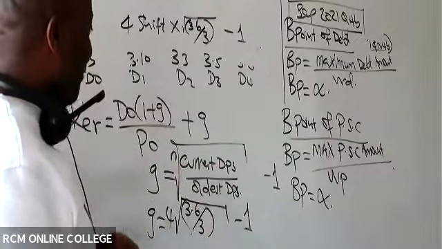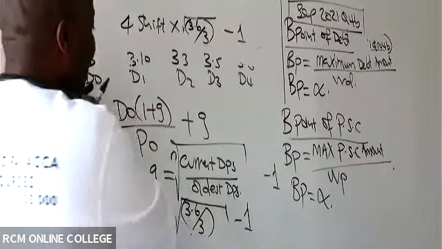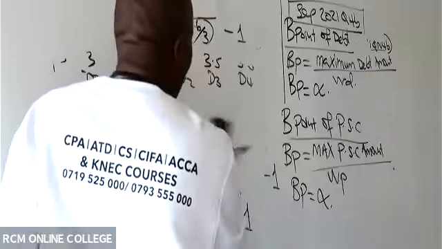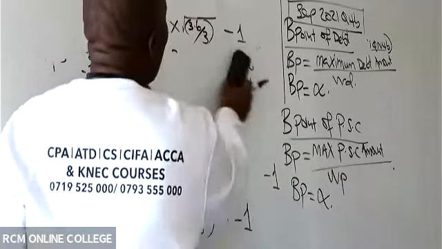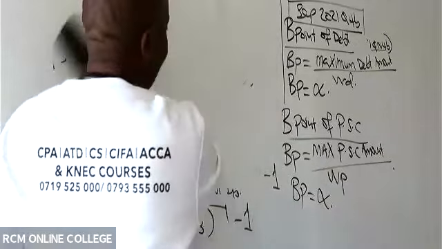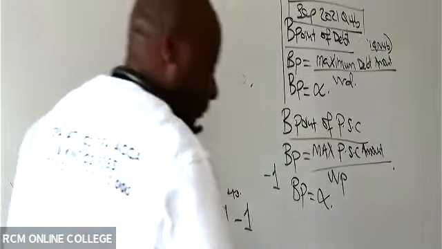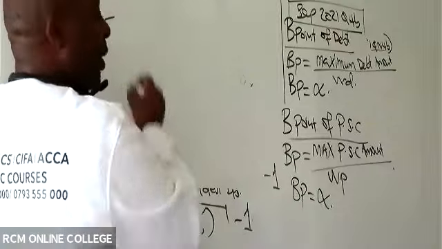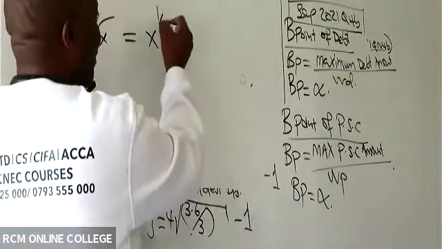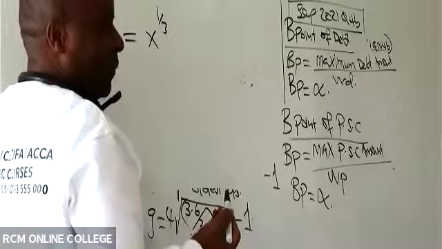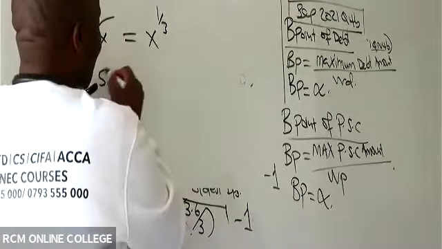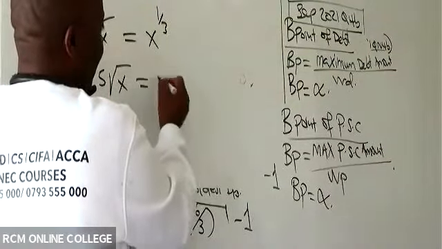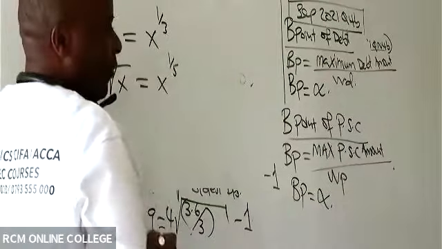Now, let me tell you something. For some reason, there are students who will never master how to get the xth root. If you have the cube root of x, that is the same as x raised to the power of a third. If we have, for example, the fifth root of x, this will be the same as x raised to a fifth.